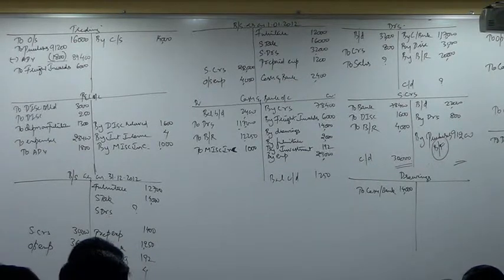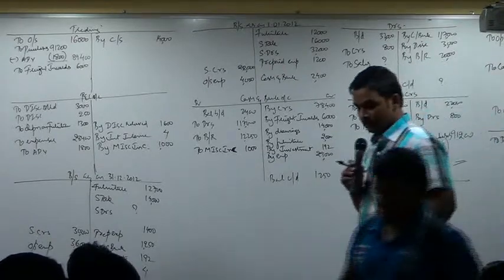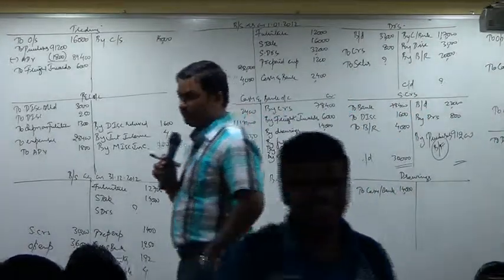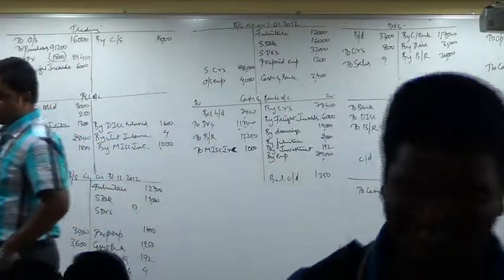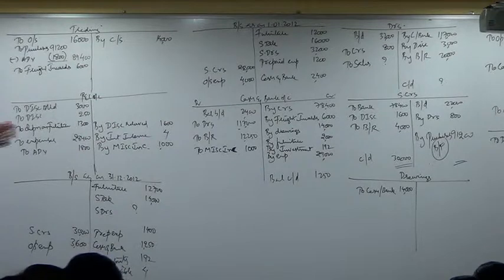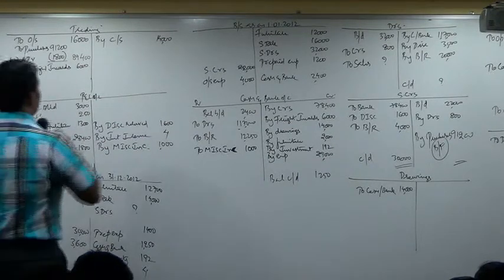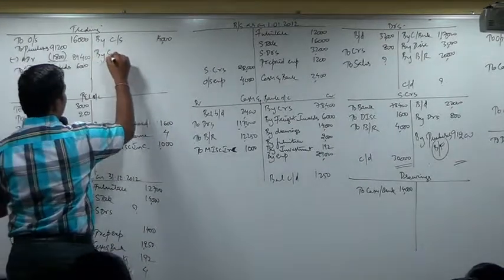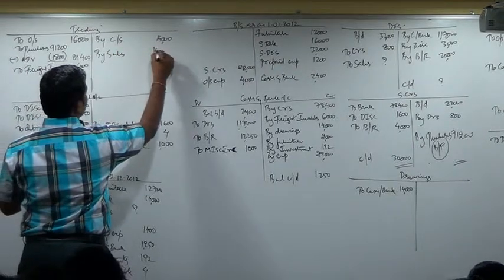Now you will get the sales figure. 1,46,100 is your total sales figure. See the receipt side. Do you have any cash sales? No. So we now get the total sales figure by sales. How much? 1,46,100.